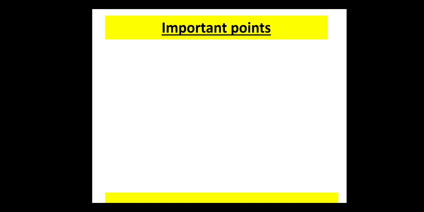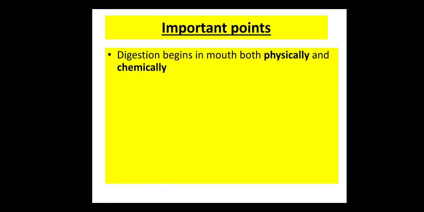The very first important point is that digestion begins in the mouth, both physically and chemically. Now you know what physical and chemical digestion are. When we are eating food, the mastication of the food by the teeth is known as physical digestion, in which only the structure of the food changes from one structure to another.